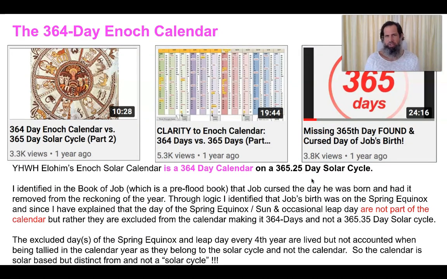So now regarding the 364-day calendar year versus the 365-day solar cycle, I propose that the spring equinox is the 365th day of the solar cycle that is missing from the calendar. The spring equinox and that partial leap day is the day that is absent from the calendar, and as I have hypothesized, it's the missing day that Job cursed from the calendar. So I understand that the spring equinox is the day that is not included in the calendar year. It's part of the solar cycle, but has been removed from the calendar year.